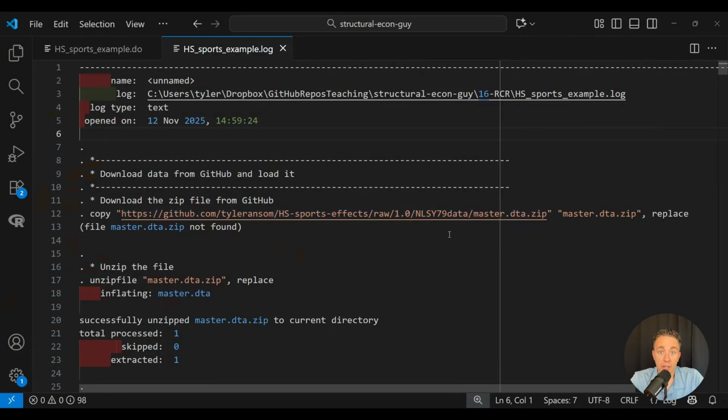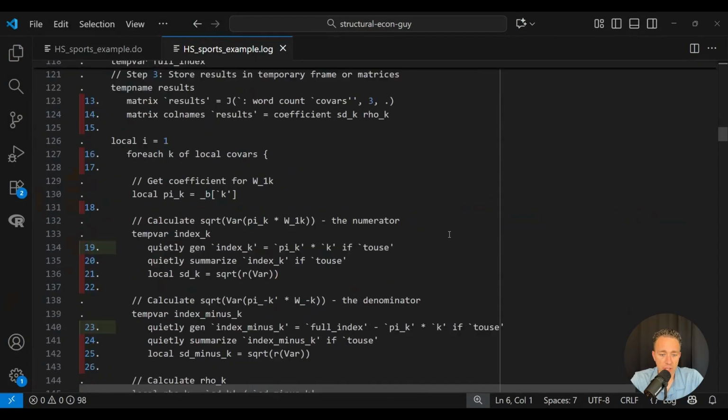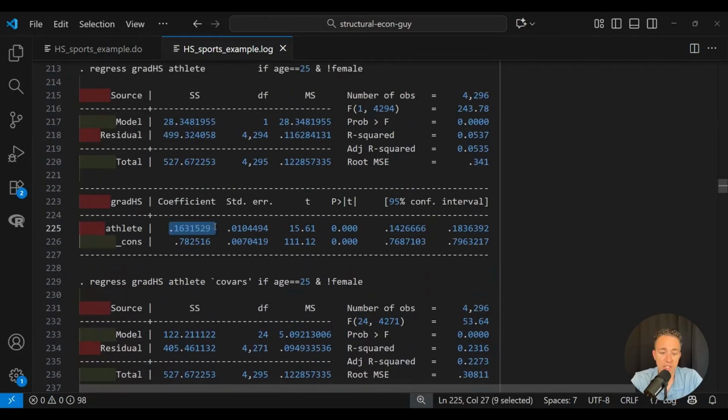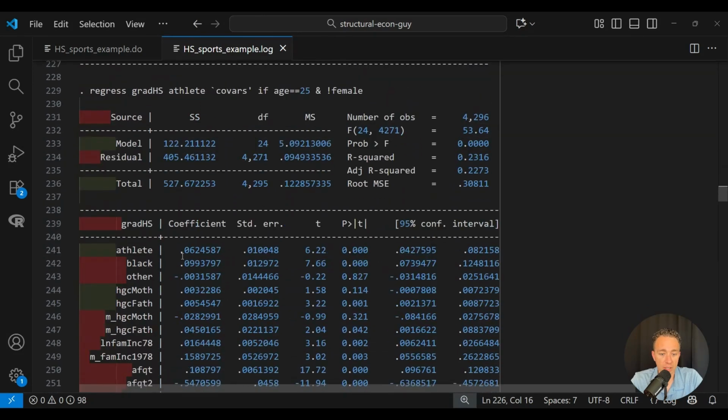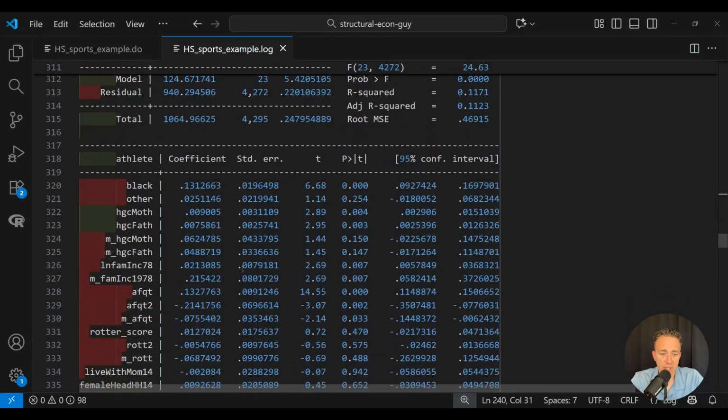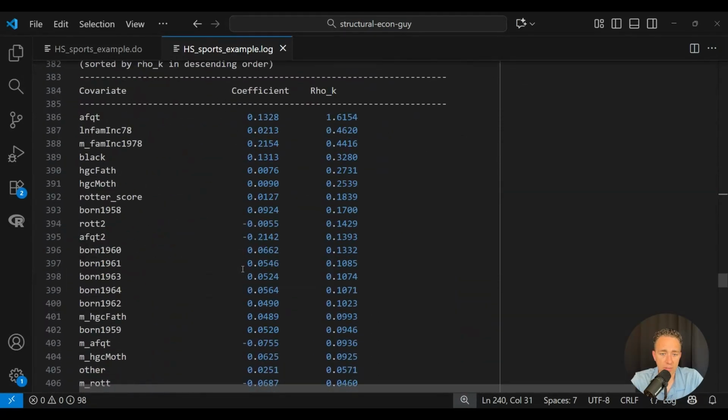So I've got the log file here, and basically we can just kind of scroll down to get to the main results. So I got that 16.3 percentage point premium in the short regression. I've replicated the 6.2 percentage point premium in the medium regression. And then the question is, how much do these things all correlate with my treatment?